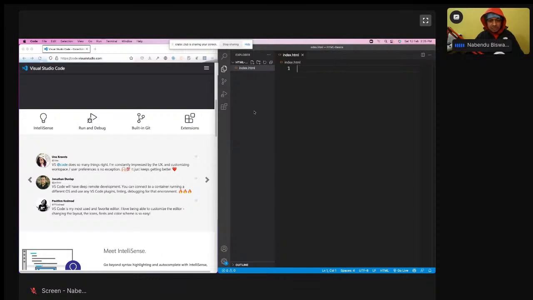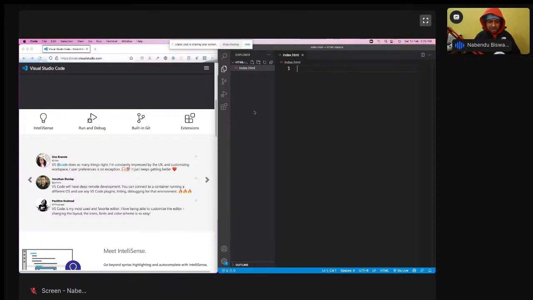Someone is asking which is good for writing, and this VS Code is the best one. There are some other lightweight code editors which are its competitors, known as Atom and Sublime Text, but don't go for them. Go for this one. Sublime Text is very basic, and Atom was from GitHub, and GitHub was purchased by Microsoft, so Microsoft will not do much development in that. Anyway, Atom is much heavier than this one.